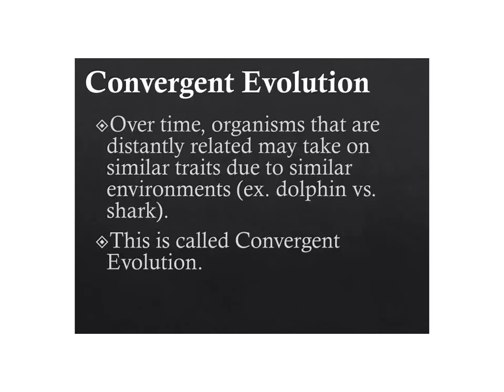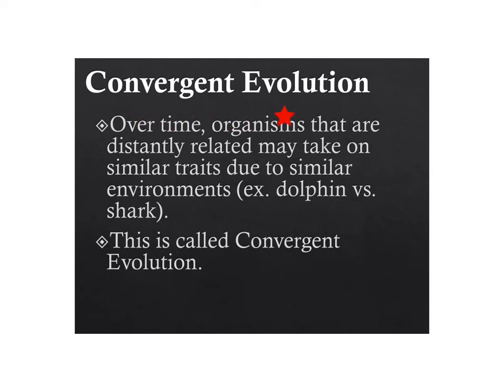Okay, another thing that I want you to understand is something called convergent evolution. And this is over time, organisms that are distantly related may take on similar traits because they live in similar environments, they have similar lifestyles. An example is a dolphin and a shark. You may have noticed that dolphins and sharks have similar body forms. They look very similar. But remember, a dolphin is a mammal, a shark's a fish. So they're not related really very closely to one another, but they look almost exactly the same.